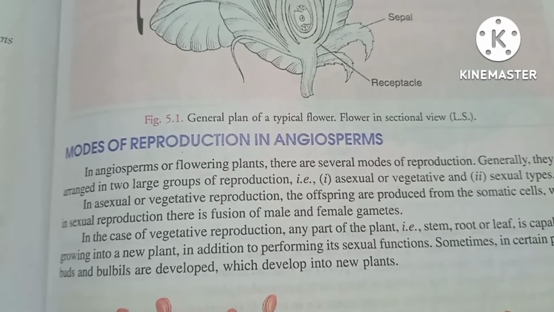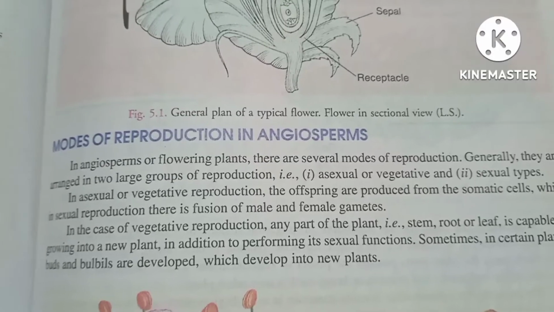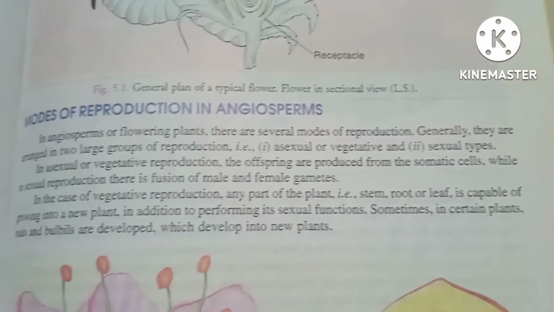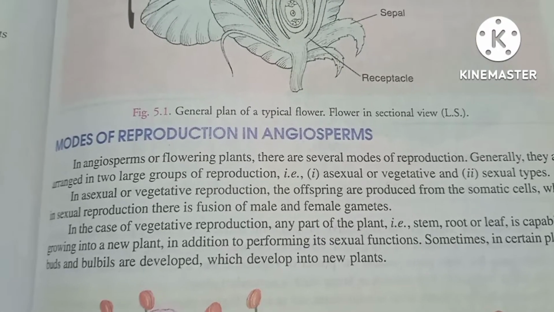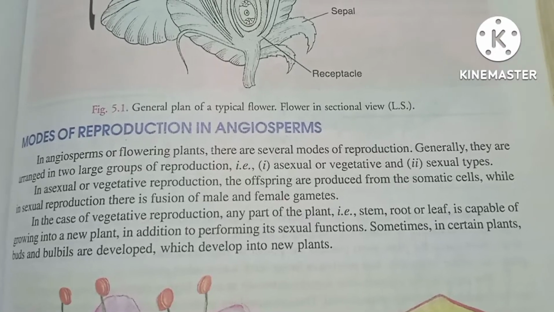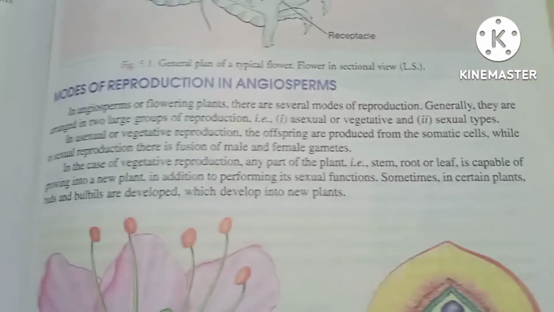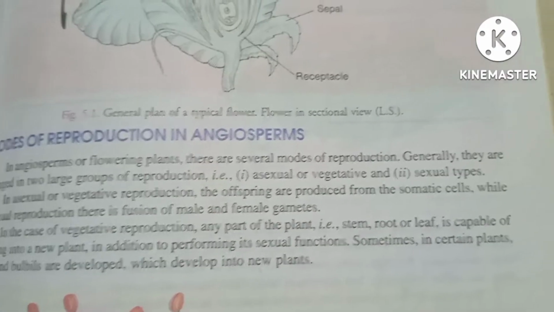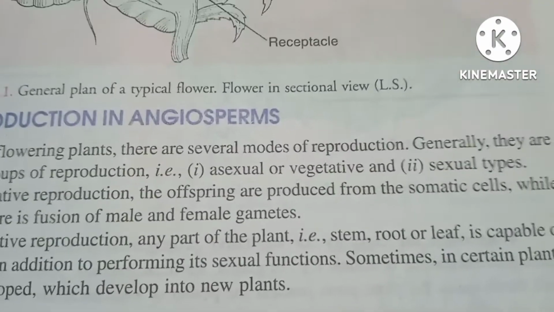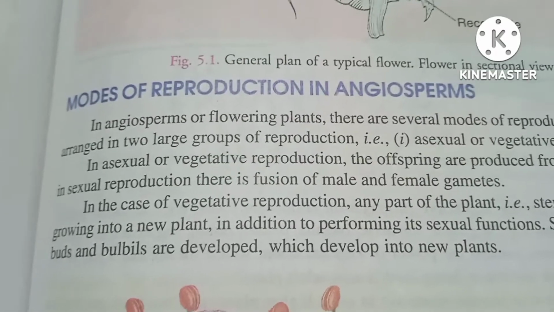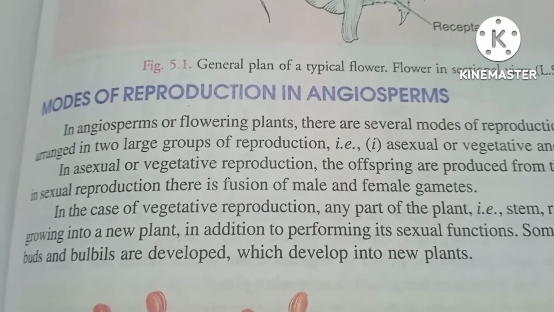Mode of reproduction in angiosperms. In angiosperms, or flowering plants, there are several modes of reproduction. Generally, they are arranged in two large groups: asexual or vegetative, and sexual types. In asexual or vegetative reproduction, the offspring are produced from the somatic cells, while in sexual reproduction, there is a fusion of male and female gametes.